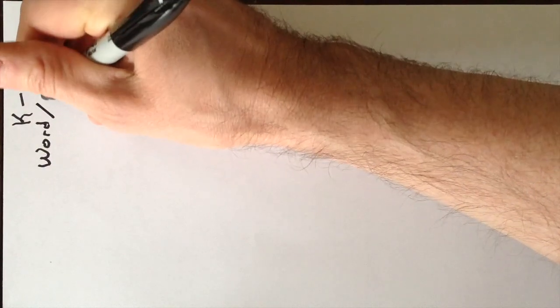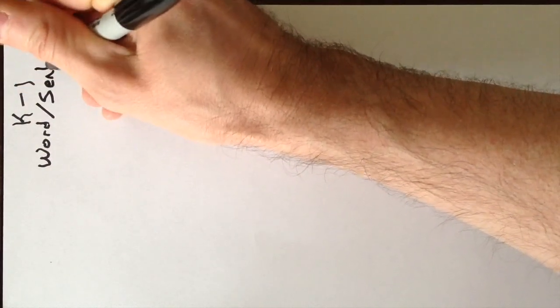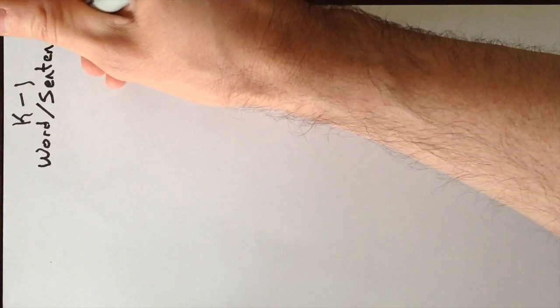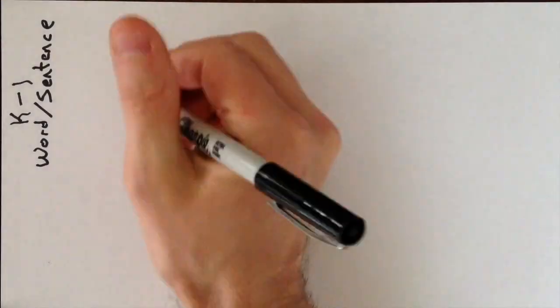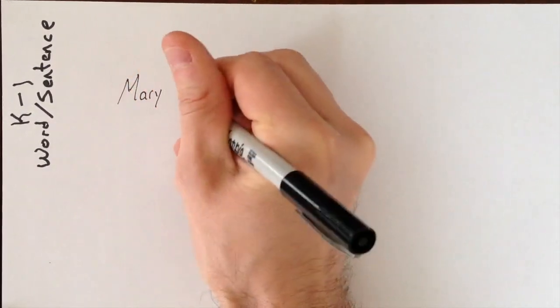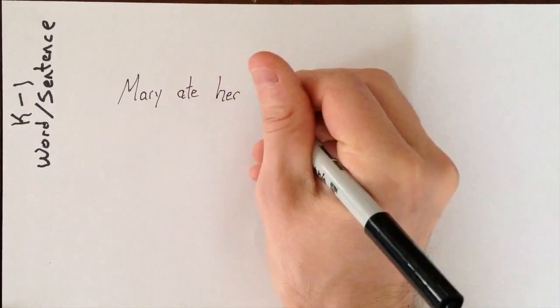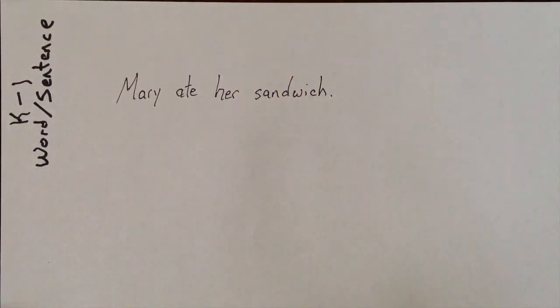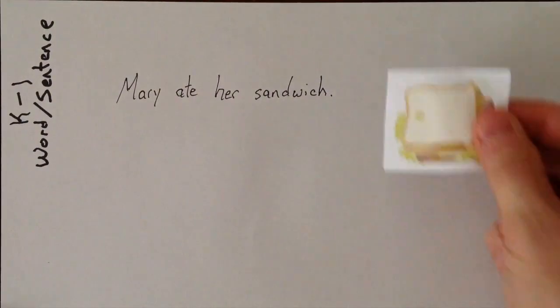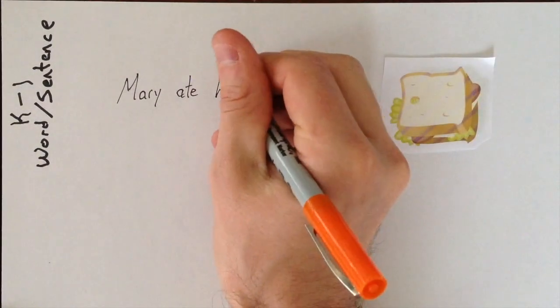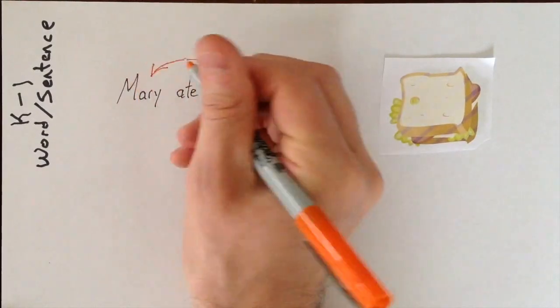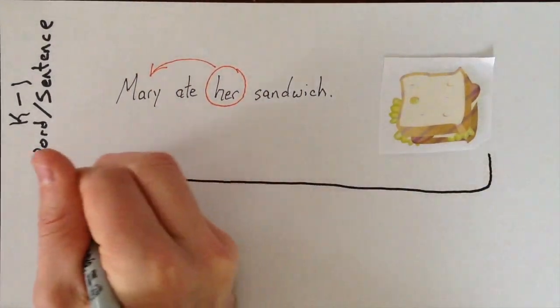In kindergarten and first grade, they're learning the literal meaning of words or sentences, and a lot of times they struggle with more figurative inferences. One type of inference they do make is inferring how pronouns connect with their antecedents. For example, if I had the sentence, Mary ate her sandwich, in this sentence students would be able to infer that the pronoun her refers to Mary and it's her sandwich.